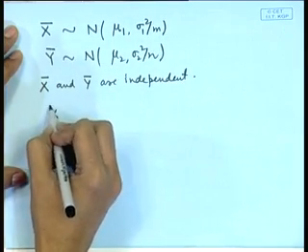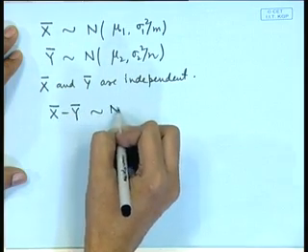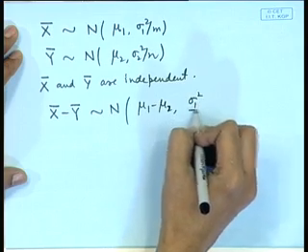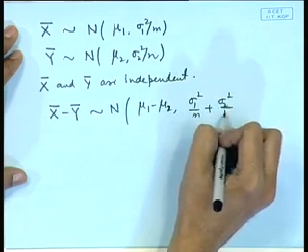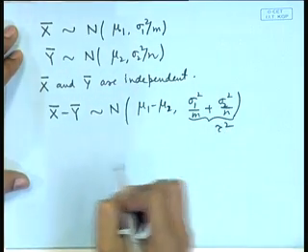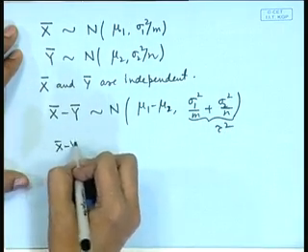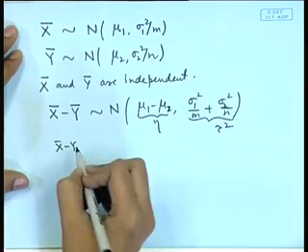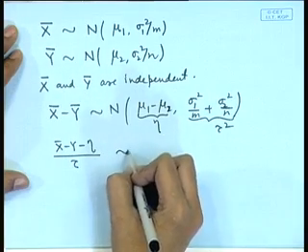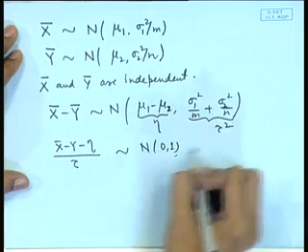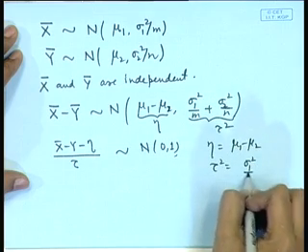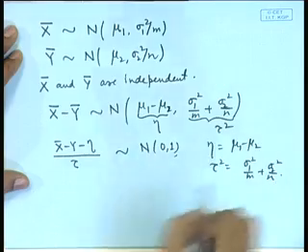So, we can consider x bar minus y bar, that will have normal mu 1 minus mu 2, and the variance will be sigma 1 square by m plus sigma 2 square by n. Let us call this quantity say tau square. So, we have x bar minus y bar minus eta, divided by tau, that will follow normal 0, 1, where eta is mu 1 minus mu 2 and tau square is equal to sigma 1 square by m plus sigma 2 square by n.